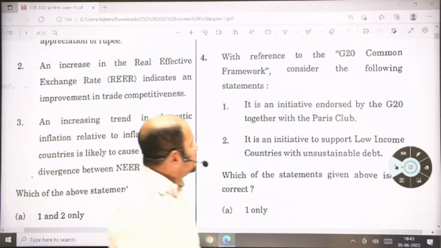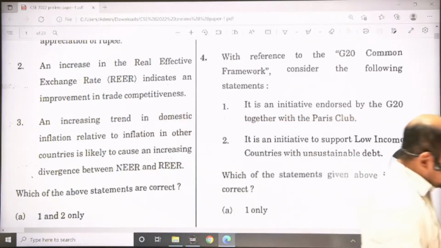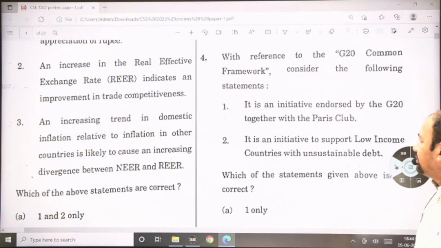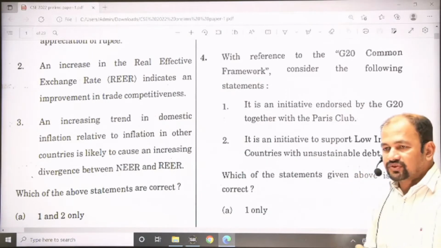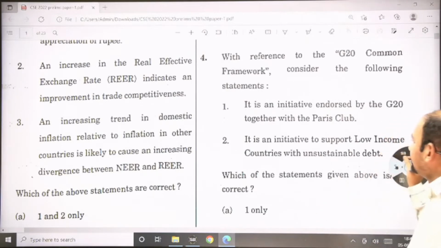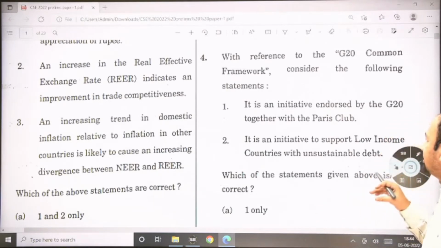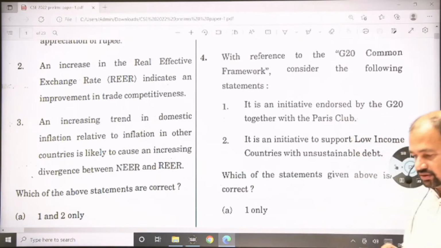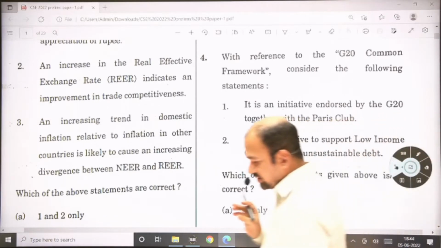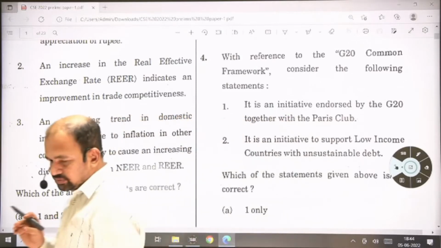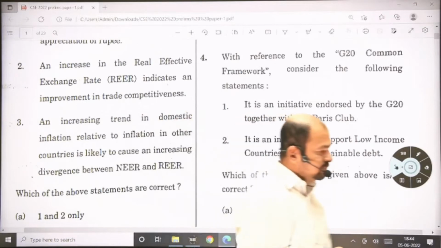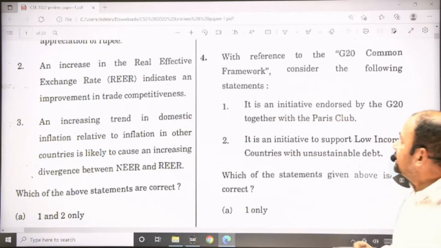The common framework is related to the last statement which is provided by the UPSC. This is related to the unsustainable debts of the underdeveloped economies, or you can say the countries that are having low incomes. Due to COVID-19, these countries are not able to repay their debts, so they want to restructure these debts.